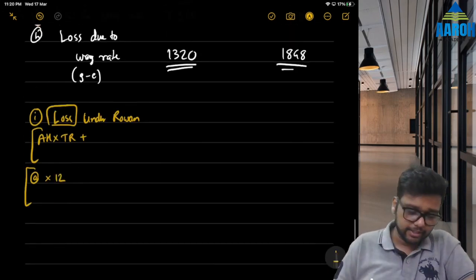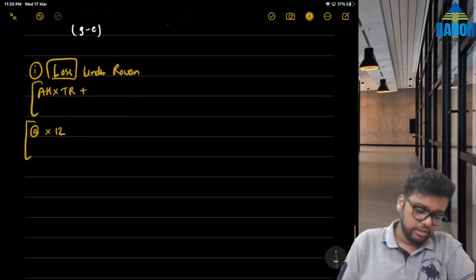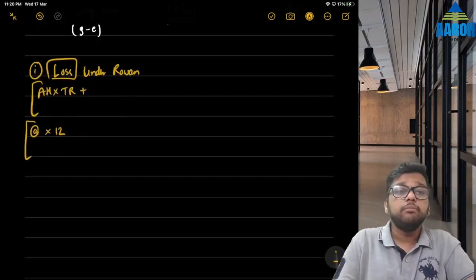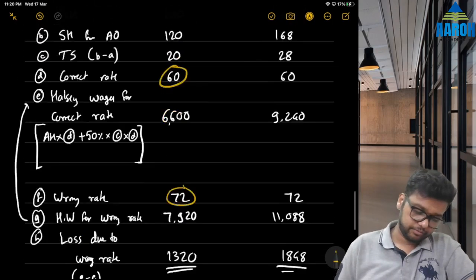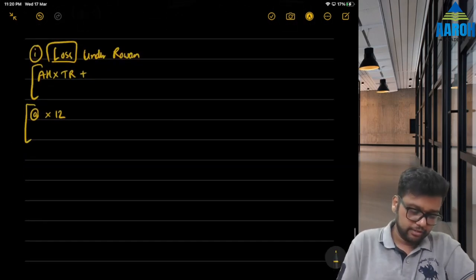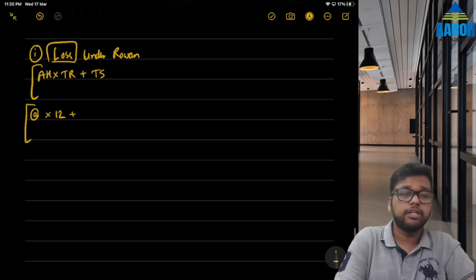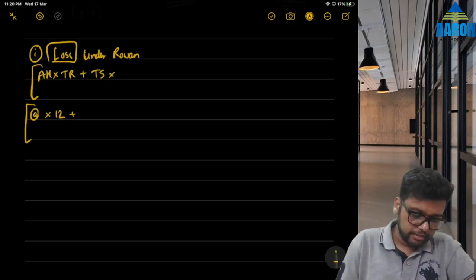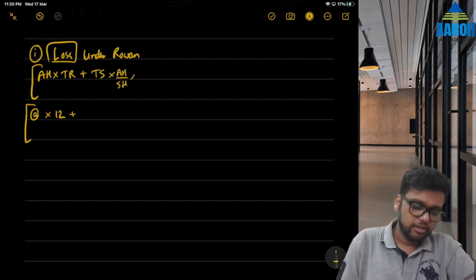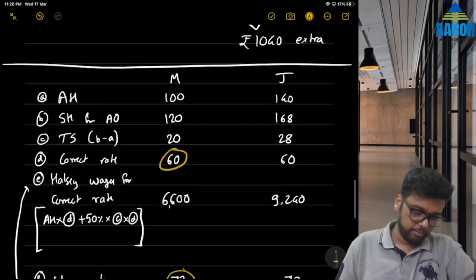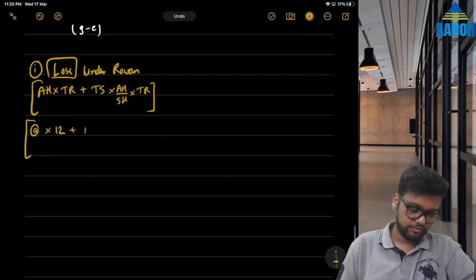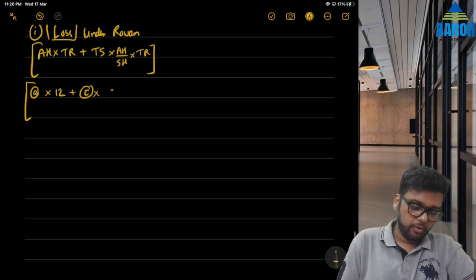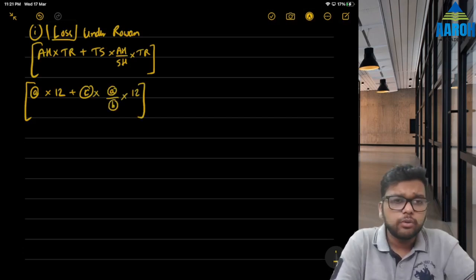Plus time saved, which is 20 and 28, into actual hours upon standard hours, AH upon SH, multiplied by time rate. Time saved was point number C, into actual hours divided by standard hours, multiplied by again 12 rupees. So we'll take only the difference.